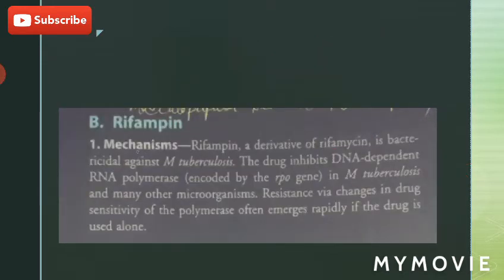Rifampin. Rifampin is the second most important drug that is used for the treatment of Mycobacterium tuberculosis. What is the mechanism of action? This drug inhibits the DNA-dependent RNA polymerase.